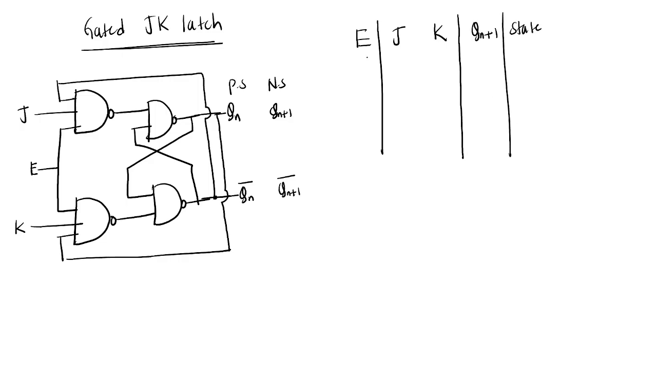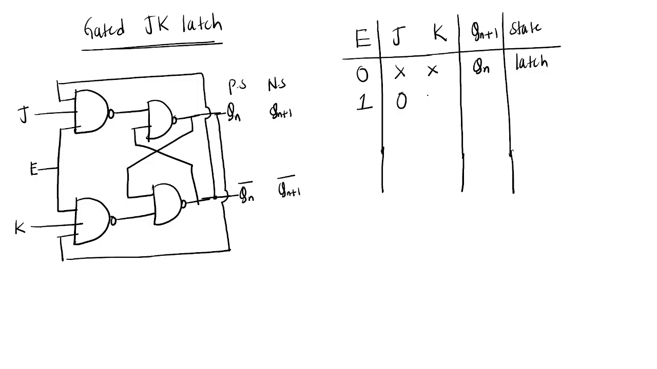When enable equals 0, J and K are don't care. It will be in which state? Latch state, no? So only when enable equals 1 will this be activated. When enable equals 1, what are the possible combinations? 0 0, 0 1, 1 0, 1 1.